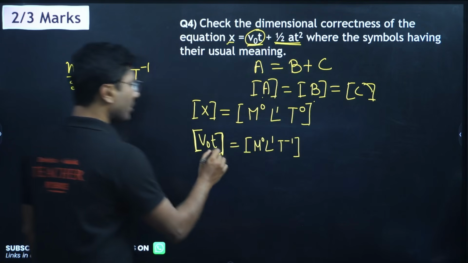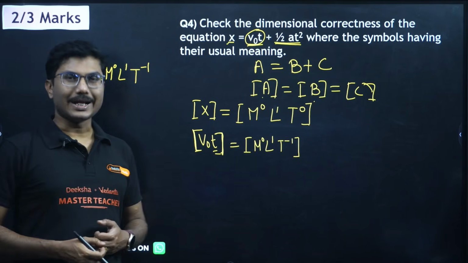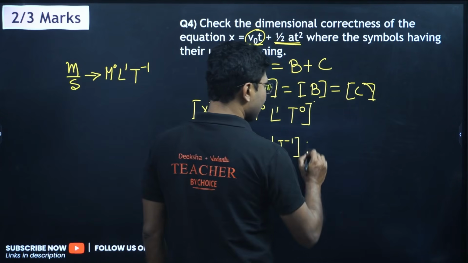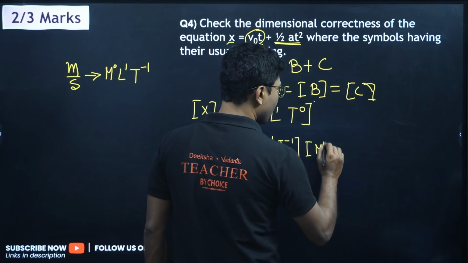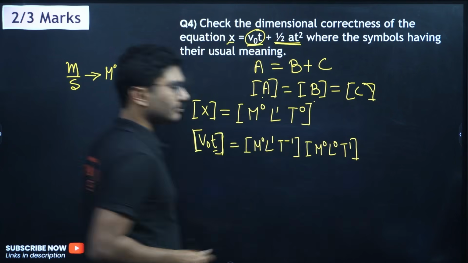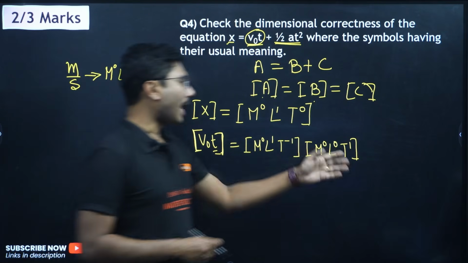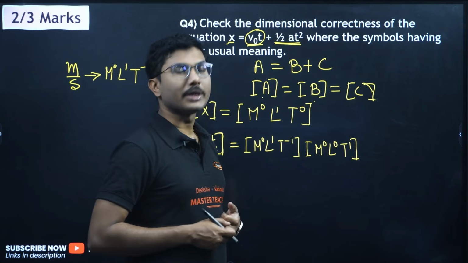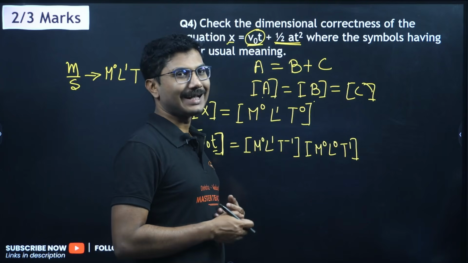Now what about this t? t is time. Time means second. What is the dimension of time? The dimension of time is nothing but M to the power of 0, L to the power of 0, T to the power of 1. Very simple, right? Now add them. When you are solving a question like this, try to mention the quantities which are not present as well.